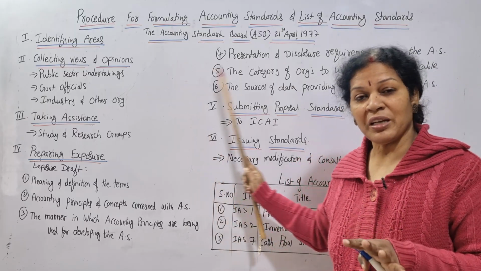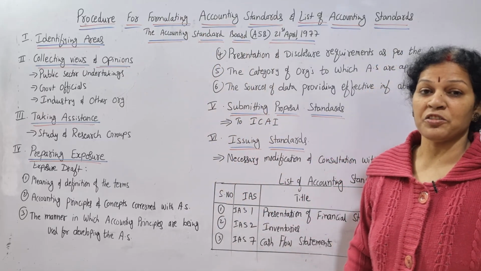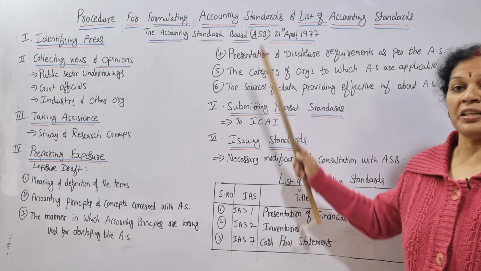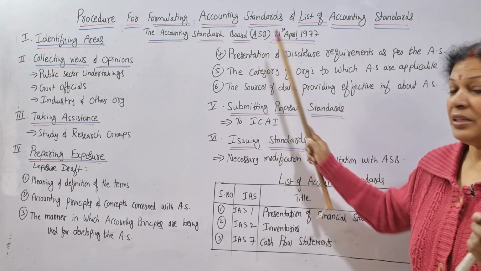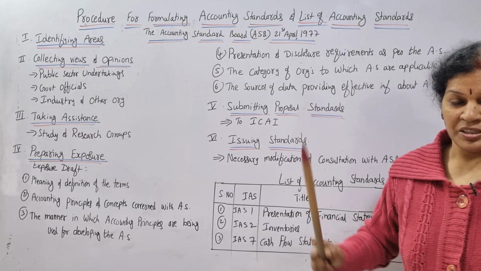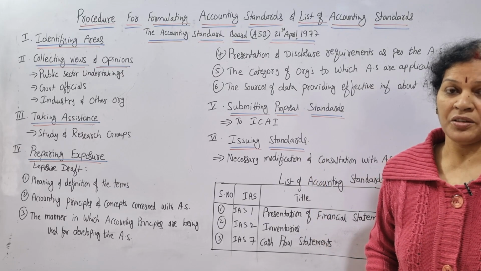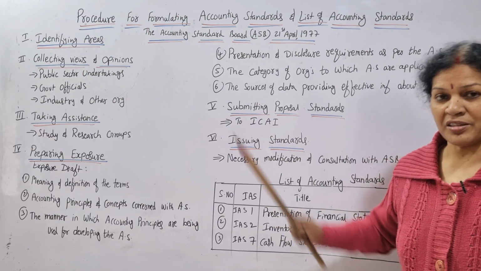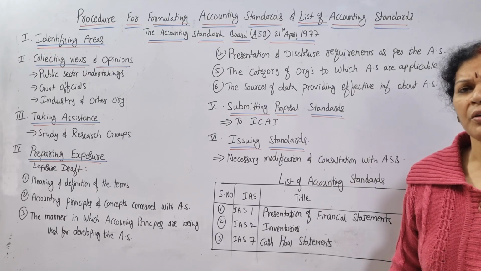ICAI established this one. The ASB is going to decide and proceed on the accounting standards. Total 6 steps are there, and all the 6 steps are under the guidance of the ASB only. What are the 6 steps?